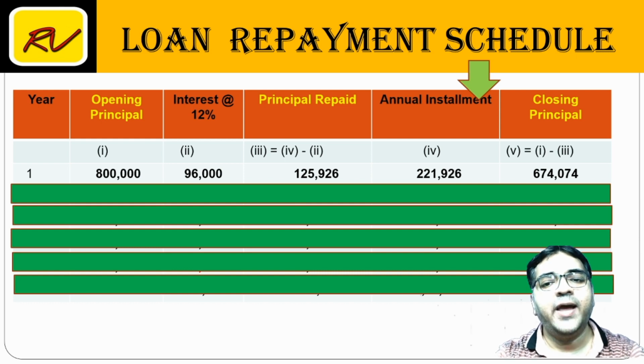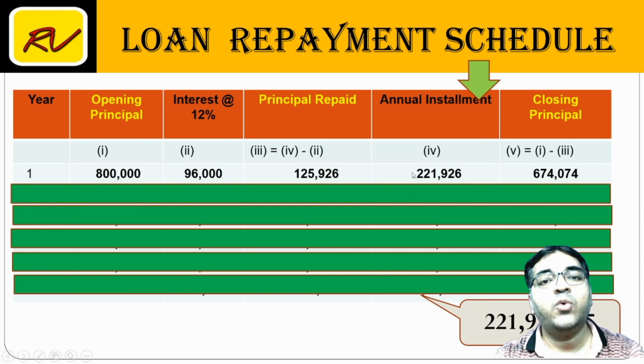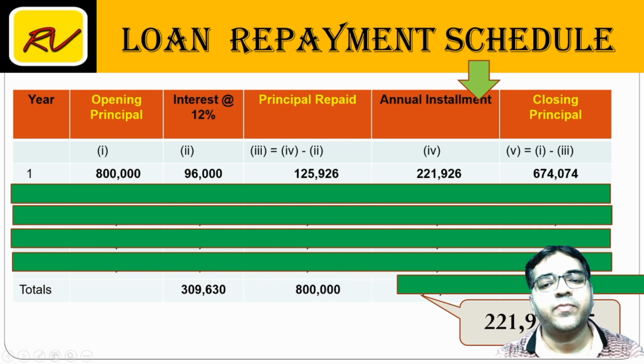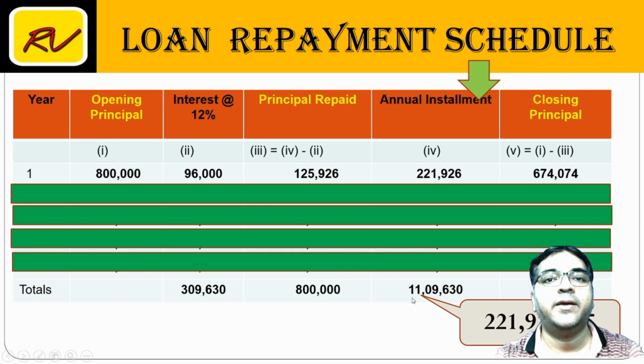Friends, 2,21,926 ये equal amount है. I have to pay 5 years. So into 5 करेंगे. 221,926 into 5. My total payment is 11,09,630. लोन 8 लाख का है तो ऑब्वियस है लोन रीपेड विल बी 8 lakhs, प्रिंसिपल रीपेड विल बी 8 lakhs.